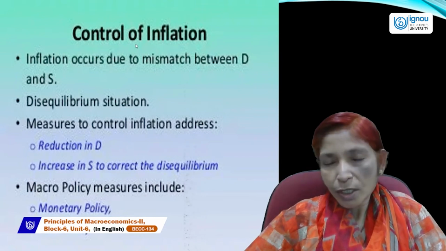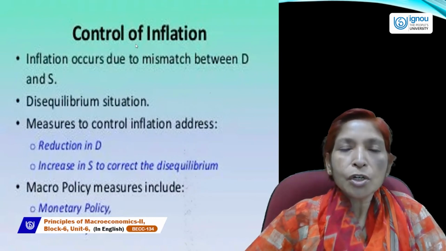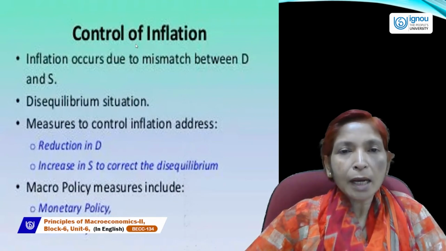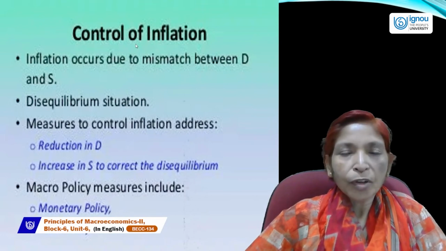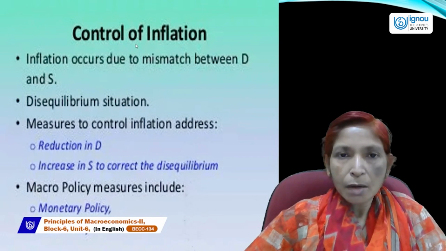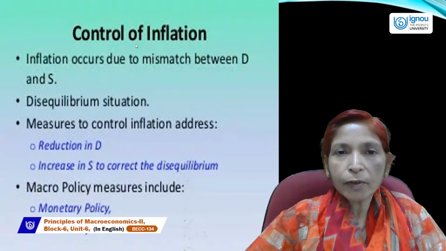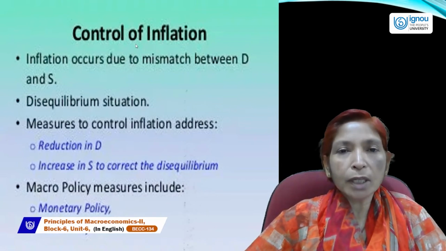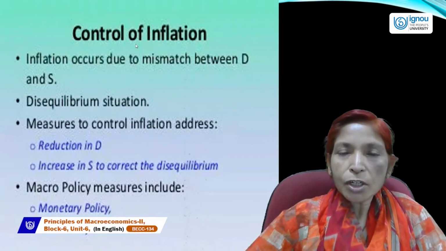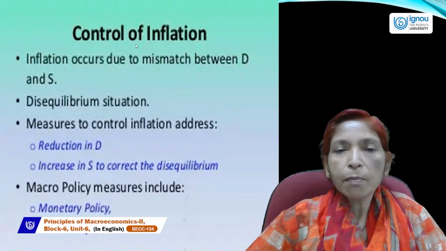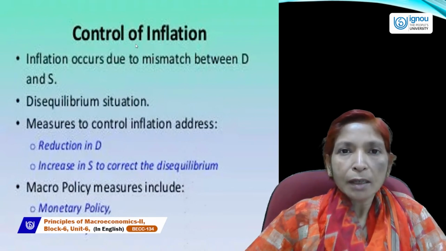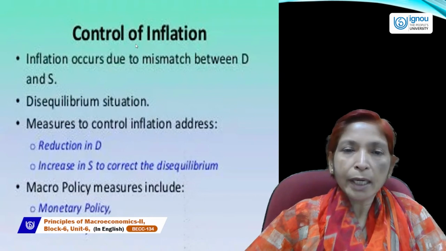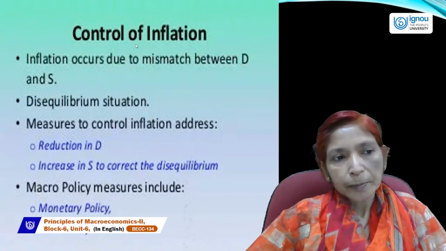As I have said, mild inflation and walking inflation are good, but running inflation, galloping inflation and hyperinflation are bad for the economy. So inflation should be controlled so that all economic activities can move smoothly.